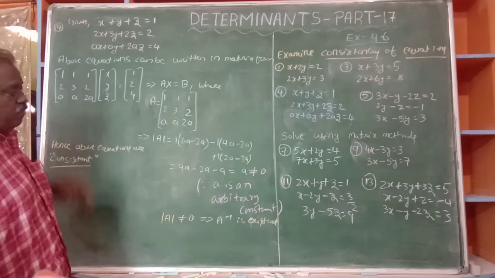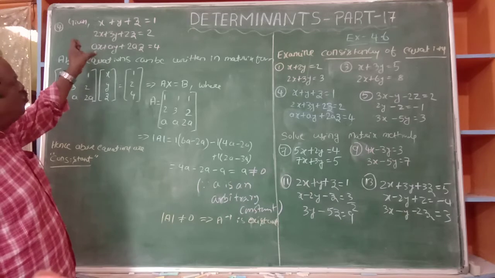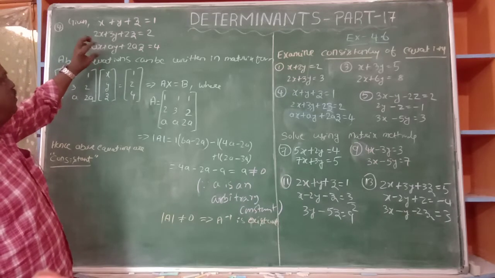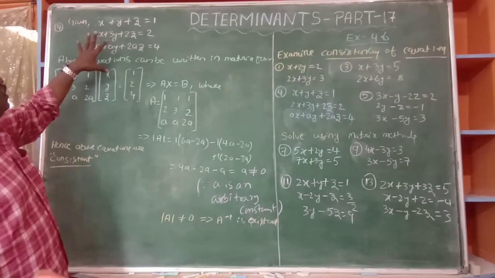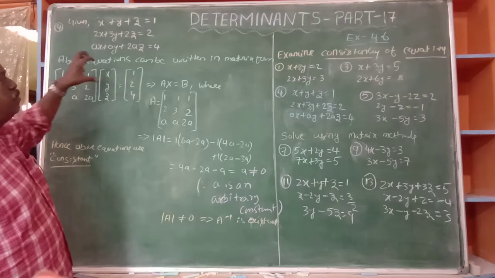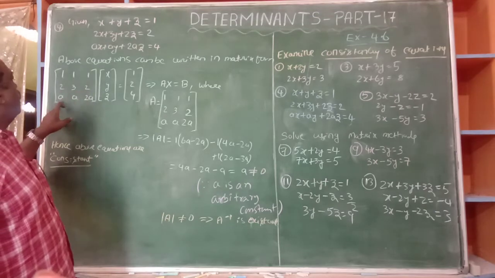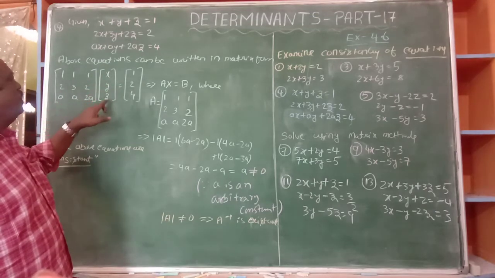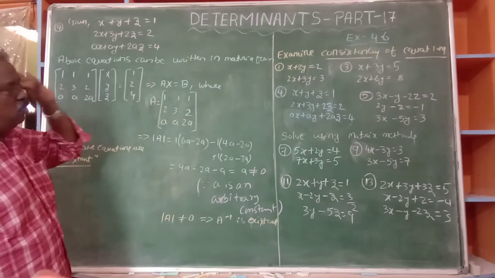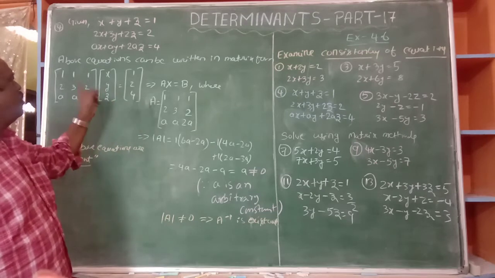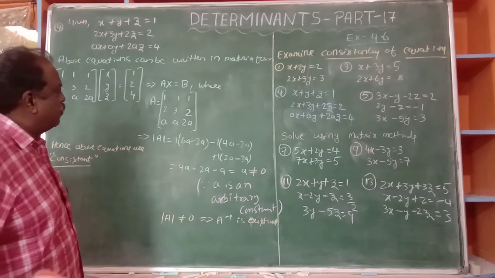You see, a is some constant, a parameter, a chosen constant, a selected constant. It is called an arbitrary constant. Why it is given, in the end we can understand. The above system of equations can be put in matrix form: the coefficients 1, 1, 1, 2, 3, 2, a, a, 2a, times x, y, z. This is AX is equal to B, where A is the coefficient matrix 1, 1, 1, 2, 3, 2, a, a, 2a.